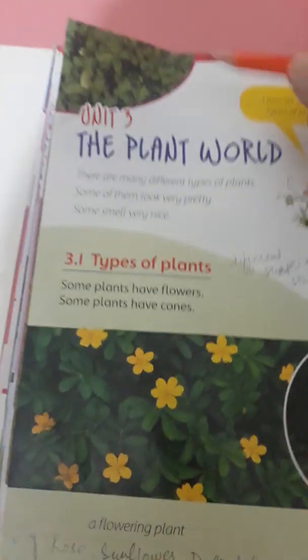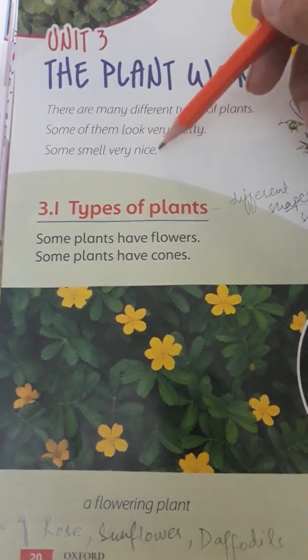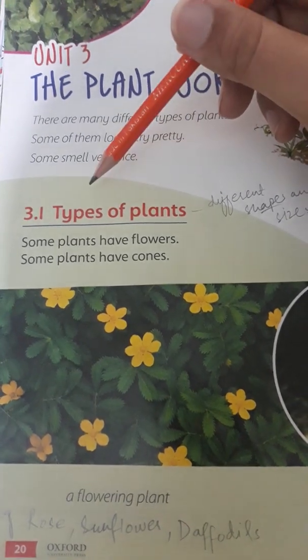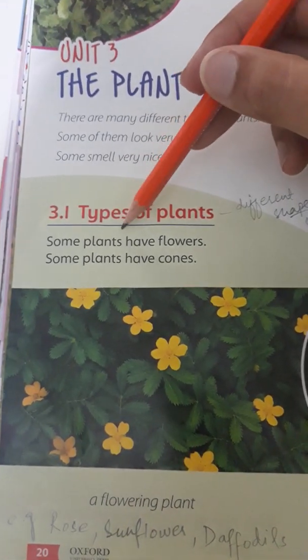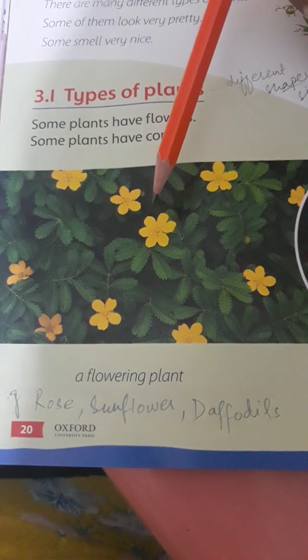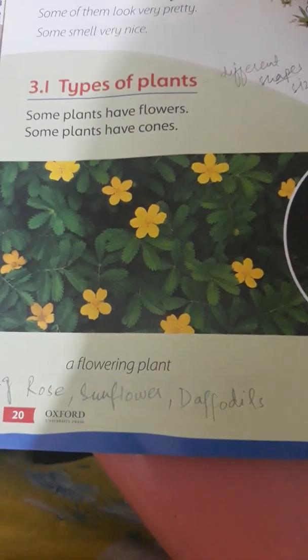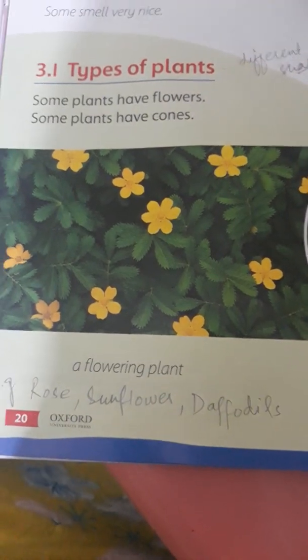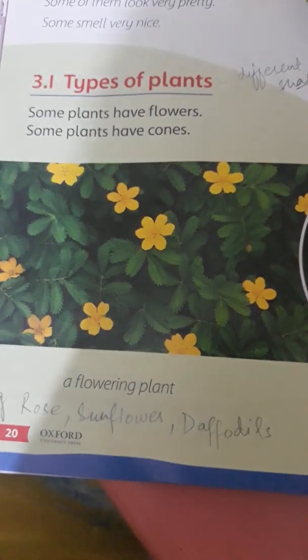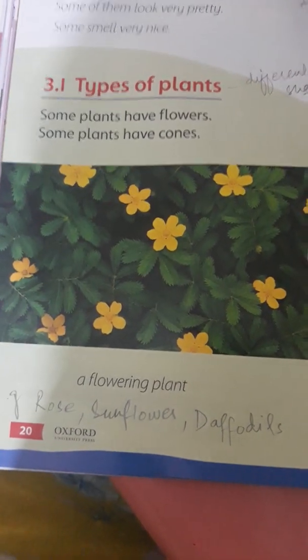So there are many different types of plants. Some of them look very pretty, some smell very nice. Some plants have flowers and they are called flowering plants. As in this picture, a flowering plant is given, and there are some other examples, like the rose plant, sunflower, and daffodils. They are also called flowering plants. Those plants which bear flowers are called flowering plants.